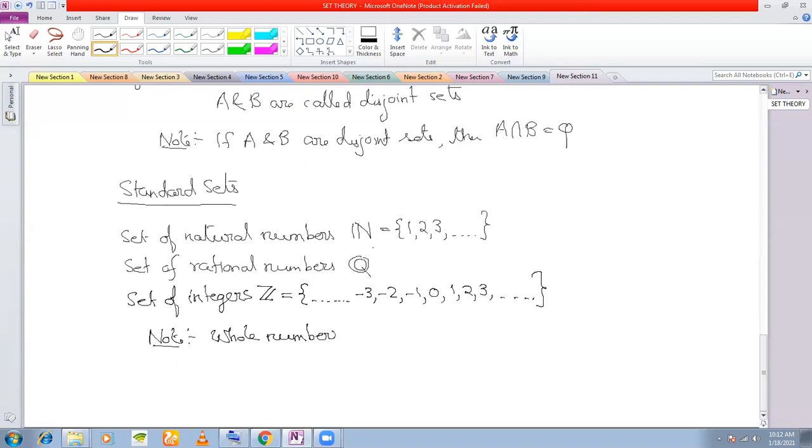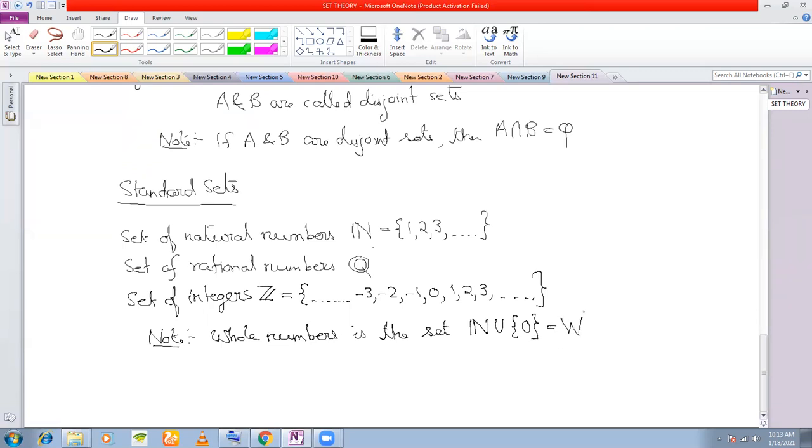Whole numbers is the set of natural numbers union the singleton set 0. Understood? This is how we represent whole numbers. Clear? We don't have a separate representation, although in the book it is given as W, but we don't have a separate representation for whole numbers. But if you see W, you must understand that this is the set of whole numbers.